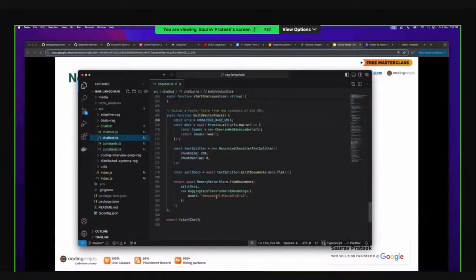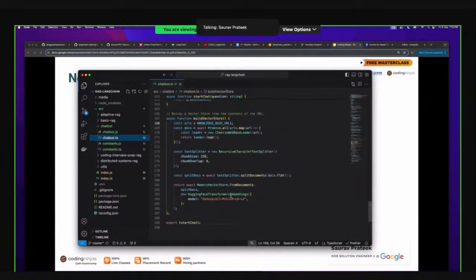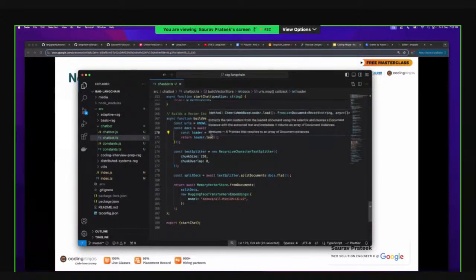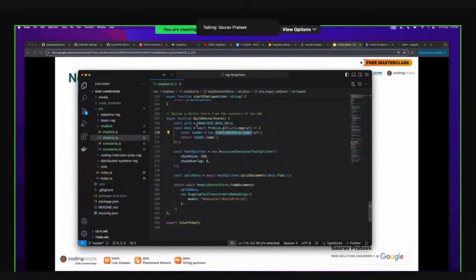And if you see my chatbot here in the VS Code editor, these are the URLs, which are basically the knowledge base URLs. For every URL, I'm using this Cheerio-based web loader to get the content. It basically extracts whatever text content is there on the URL. If it's an article or something, it's very helpful. All of those are articles.